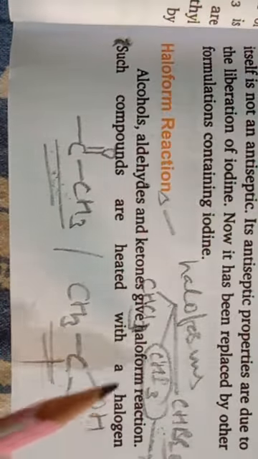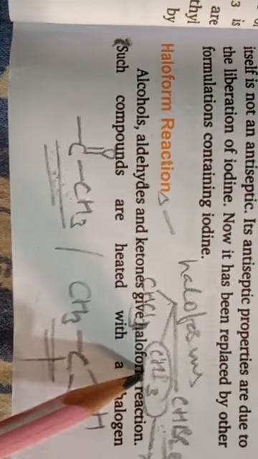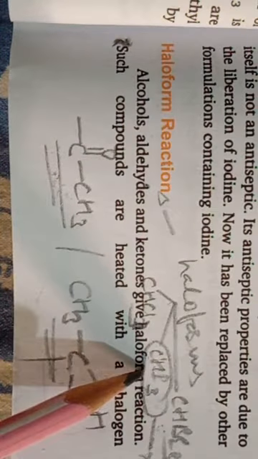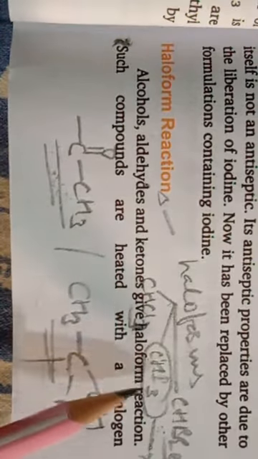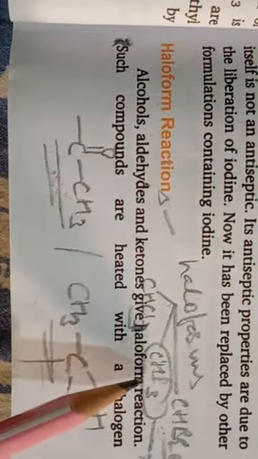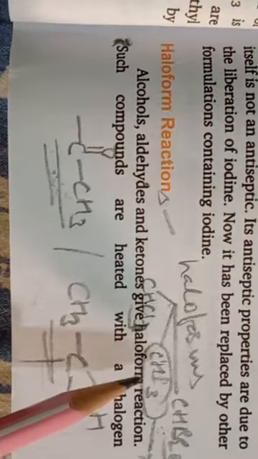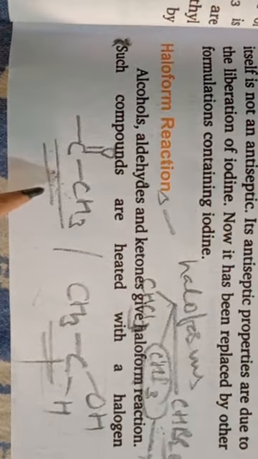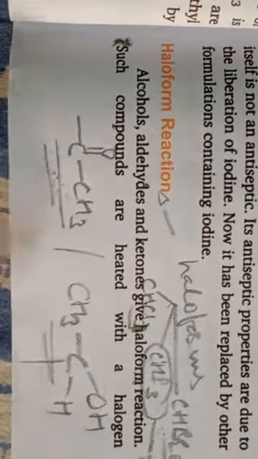Because this iodoform has a specific odor and a specific crystalline structure, we use the preparation reaction of iodoform to prove the presence of these groups.